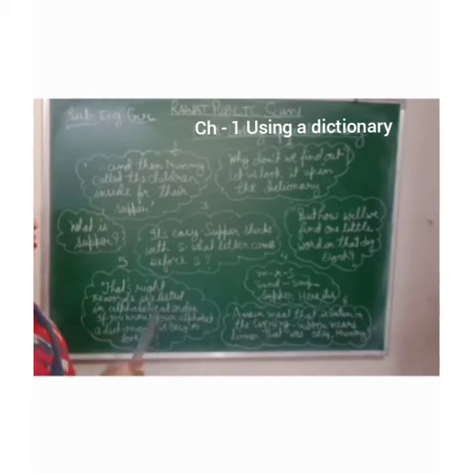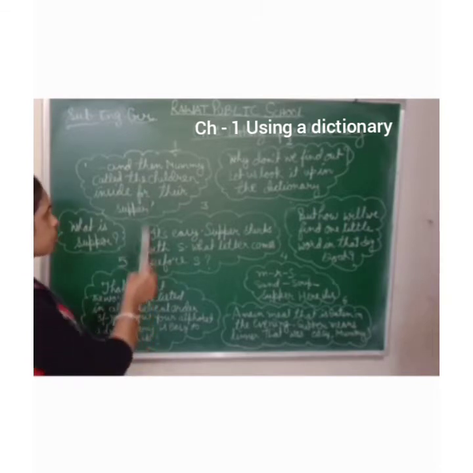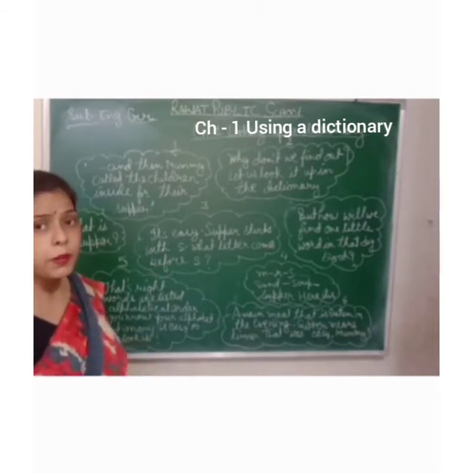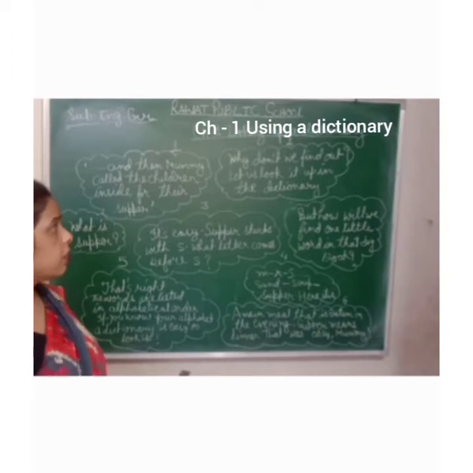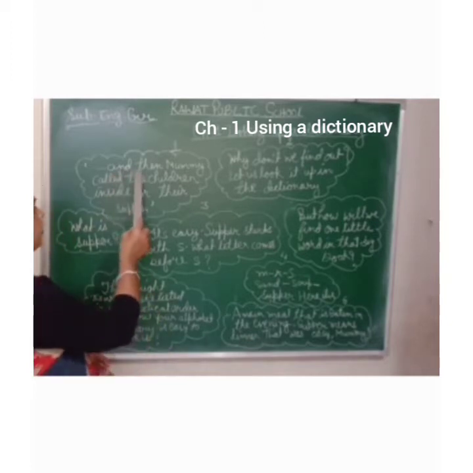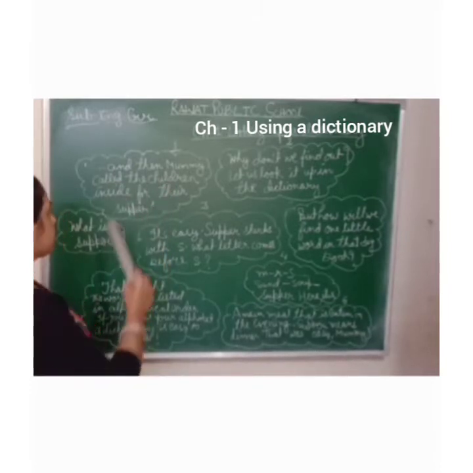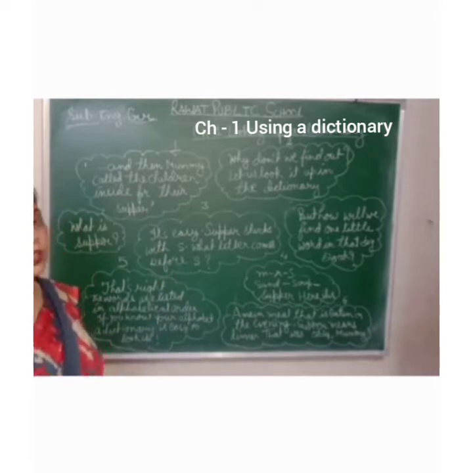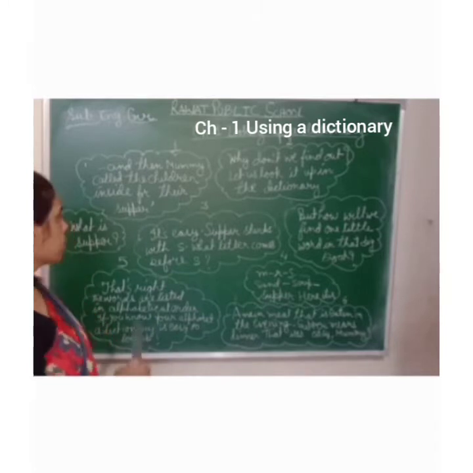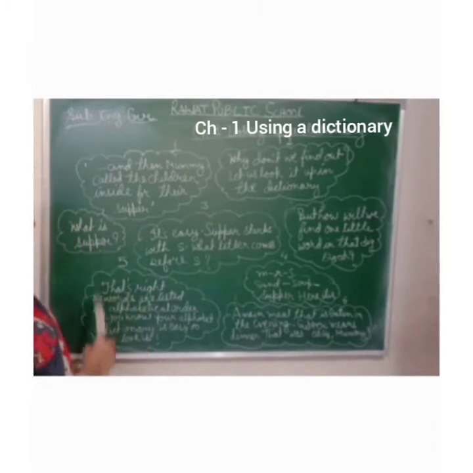Clear? So let's start. Here is a conversation between mummy and her children. Look. And then mummy called the children inside for their supper. मम्मी ने कॉल किया चिल्ड्रन को अंदर आने के लिए. Why? To supper. What is supper?